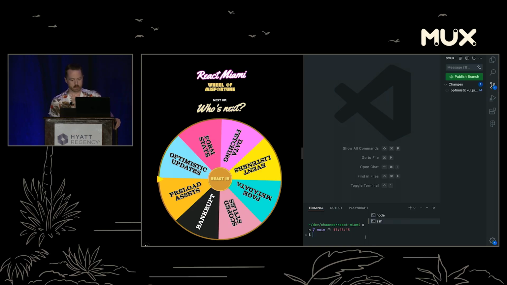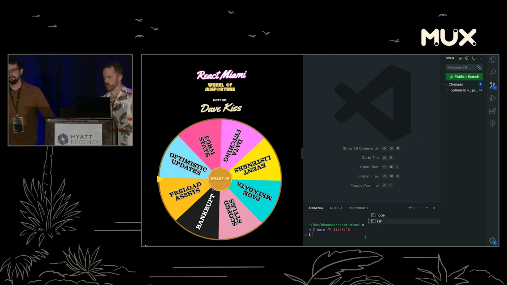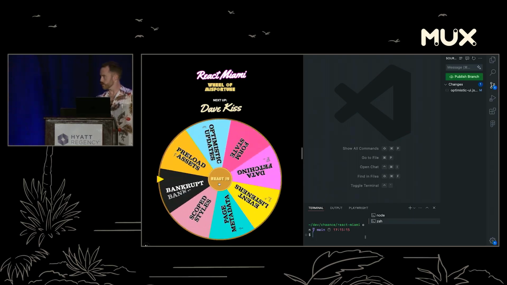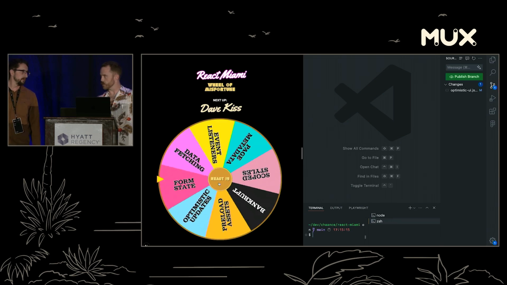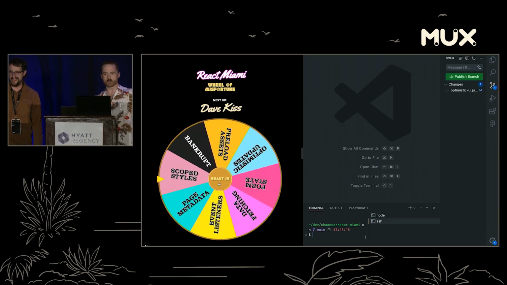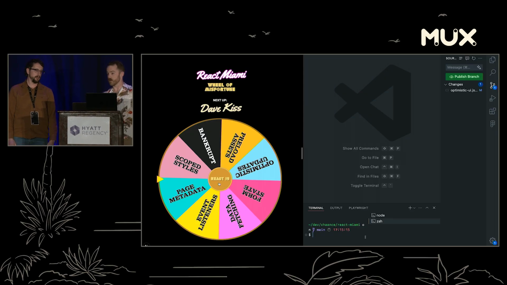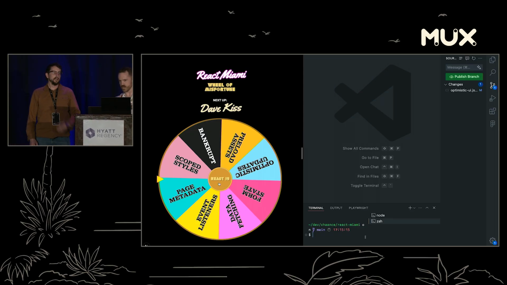Let's go. Who is our first contestant? Dave Kiss. Can I get Dave up on stage? Everyone give Dave a round of applause. Let's go. All right, so, Dave, we're going to spin the wheel. I was looking for my Bob Barker moment. I just realized Dave didn't get a mic, so if we're recording this, I'm sorry to whoever has to watch the video who won't be able to hear Dave, but for everyone else in the crowd, I think Dave's pretty good at projecting.